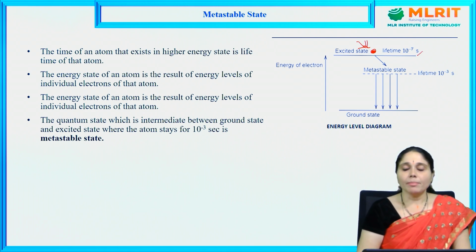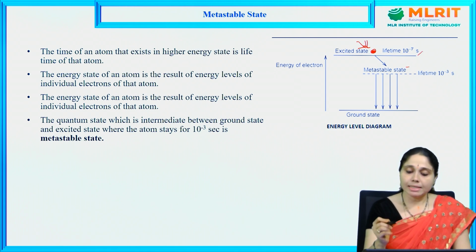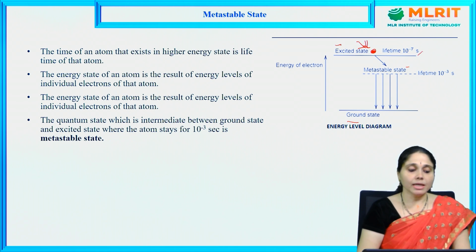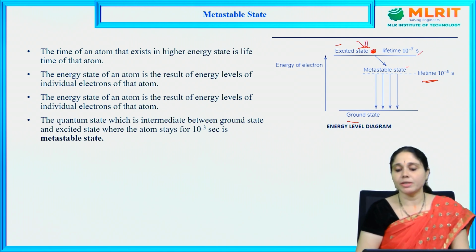Next, what is a metastable state? It is a quantum state which is intermediate between the ground state and the excited state, where the atom stays for 10 to the power of minus 3 seconds. This is the metastable state, and it is very important to achieve lasers.